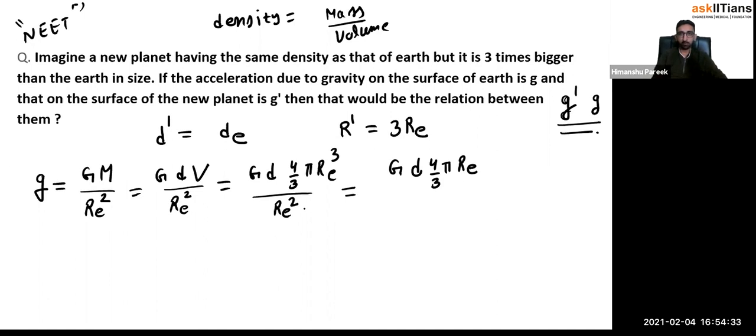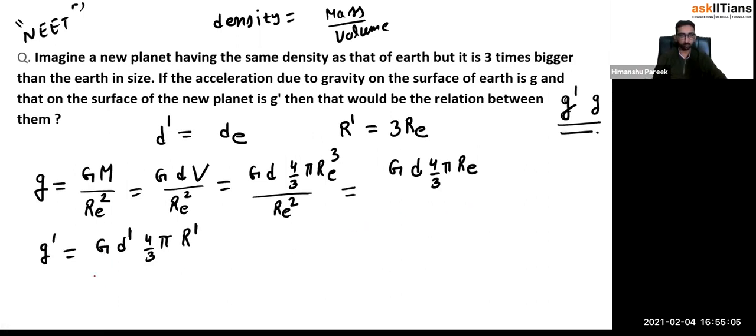Okay. Similarly, for the new planet, what you can say, guys? For the newly discovered planet, you can say g prime will be equal to what? By the same thing, G, its density, 4 by 3 pi, and the radius of that new planet, R prime. Okay. Because the formula is same, just the naming would change. And now they are saying what is the relation between them. So let us do one thing. Let us divide g prime and g.